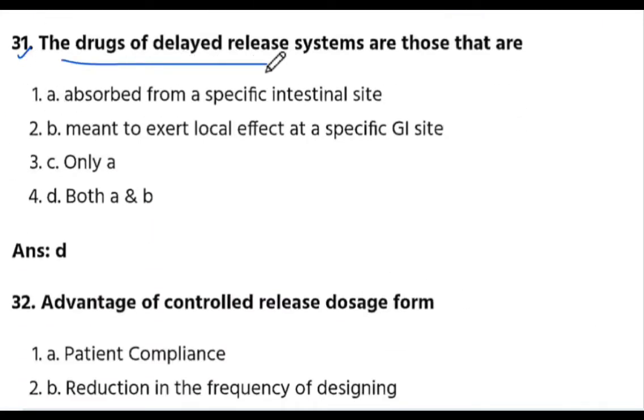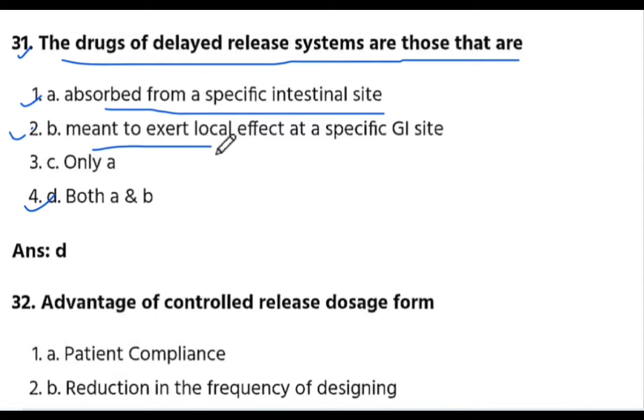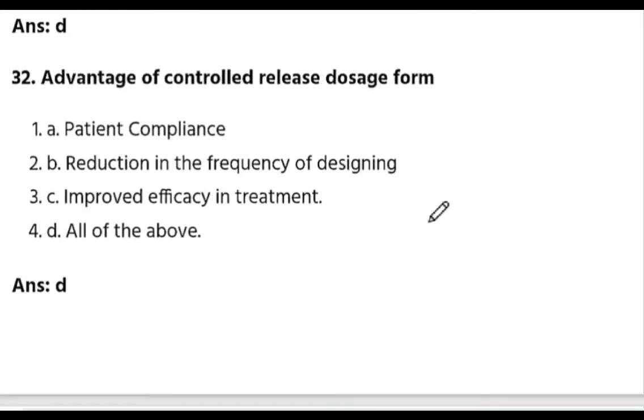The drugs of delayed release system are those that are. Answer is D, both A and B. A is absorbed from a specific intestinal site and B is meant to exert local effect at a specific GI site. Answer is D. Next is question number 32.